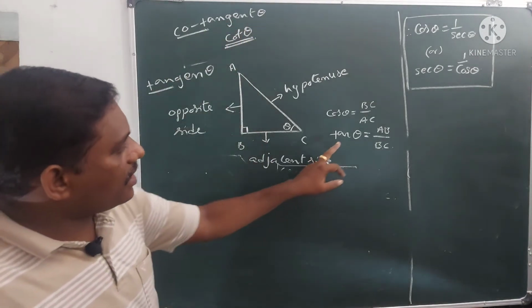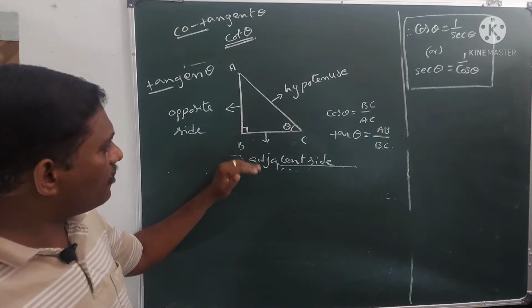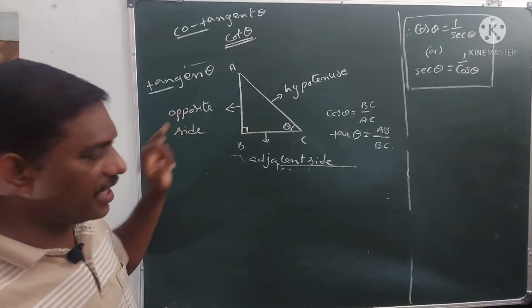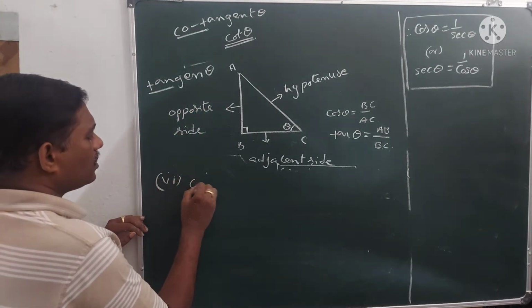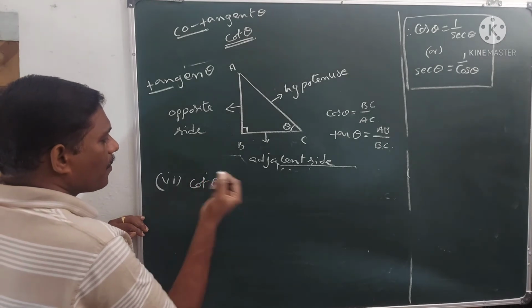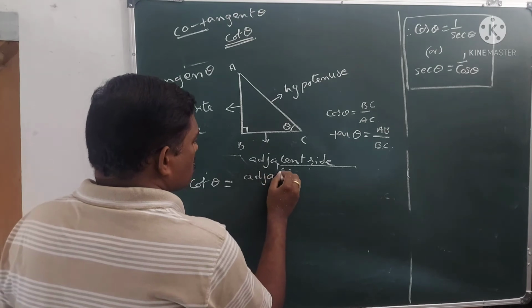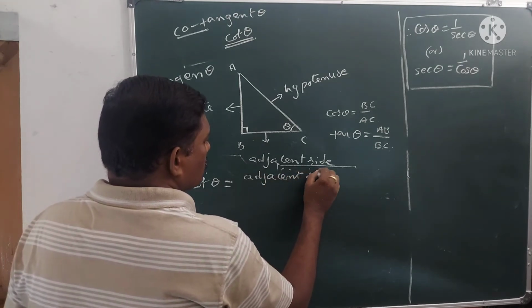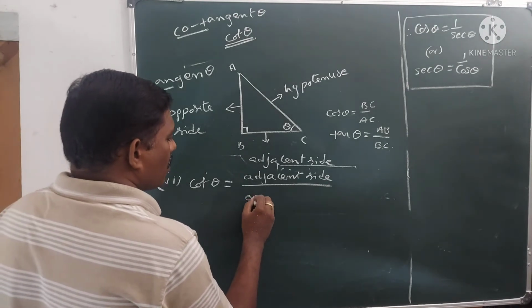So cot theta is nothing but the reciprocal ratio of tan theta, the ratio of adjacent side to opposite side. So the sixth ratio, cot theta, is equal to adjacent side by opposite side.